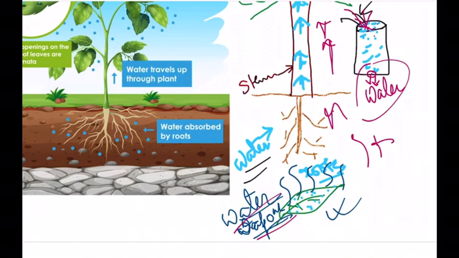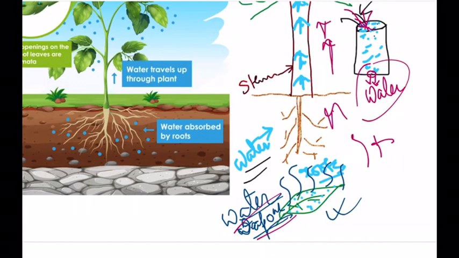The nutrients and salts absorbed by the root get dissolved in the water, and through water they are distributed to different parts of the plant. These nutrients and salts are used by plants during photosynthesis to prepare food.